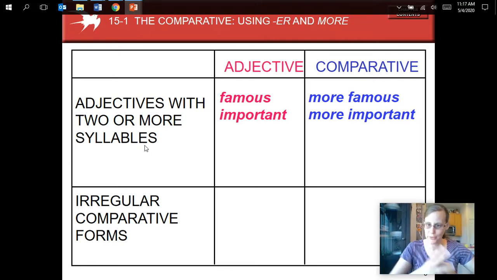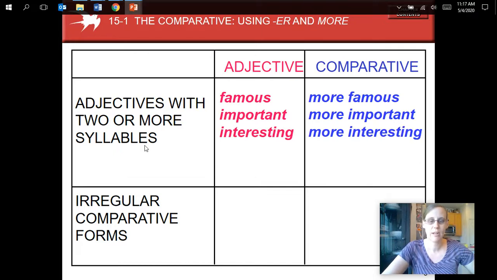That's three syllables, three sounds. So we use more. Okay, or interesting, right? Like for some people, books about history are more interesting than books about romance, right? So again, more with adjectives that have 2 or more syllables. Remember, syllables are the sounds. How many sounds does the word have?